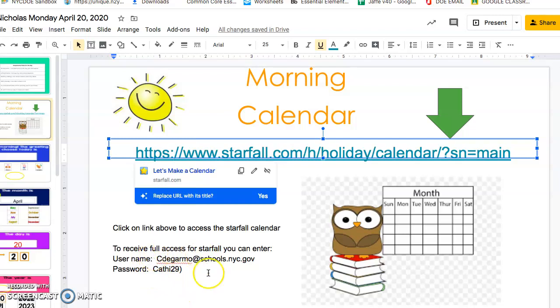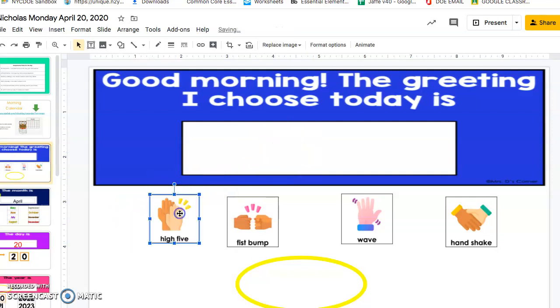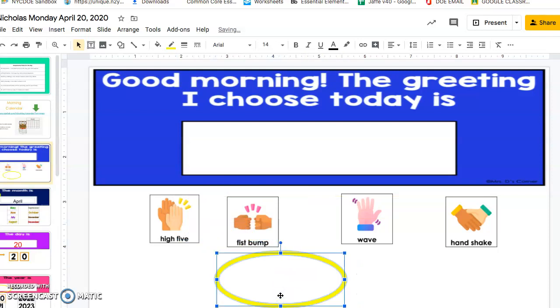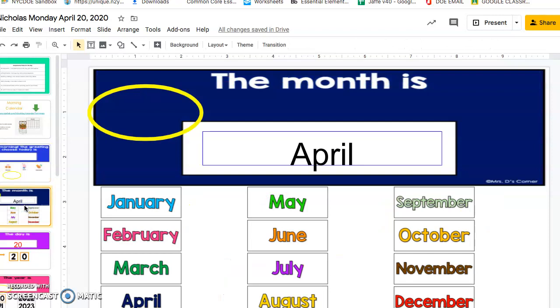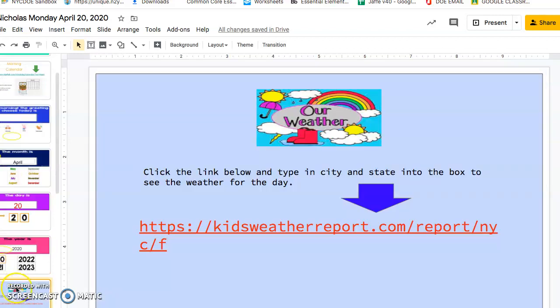For extra practice, I gave you the username and password so you can access the other extra stuff anytime you want. Then after you listen to the Starfall calendar, you're going to complete your morning work slides. Now there's two ways you can complete these. You can move the box, or you can move the yellow circle. So you're going to read good morning. The greeting I chose today is, and then you could do it with your mother or your sister. Then you're going to name the month, the day, and the year.